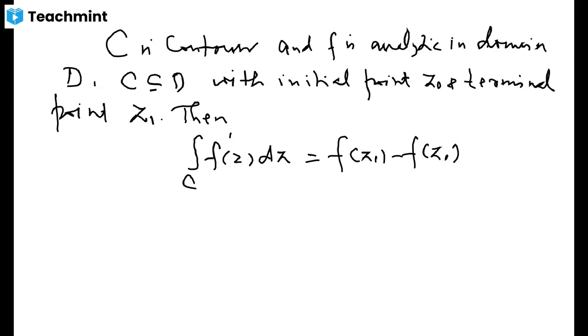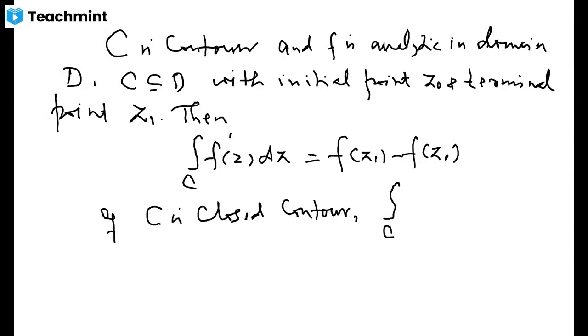But let me first consider the case where C is a closed contour. What happens in the case of a closed contour? The initial and terminal points are the same, and that means the right hand side in the above equality will be 0. So the value of the integral over this closed contour of F prime of z dz is equal to 0.